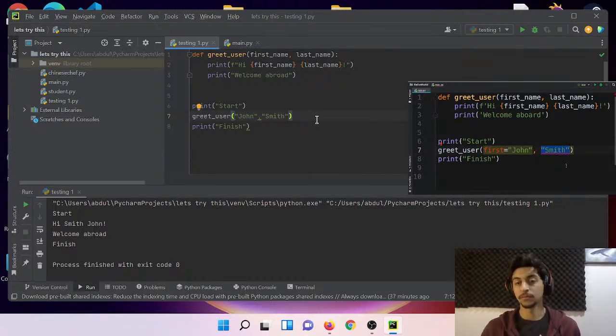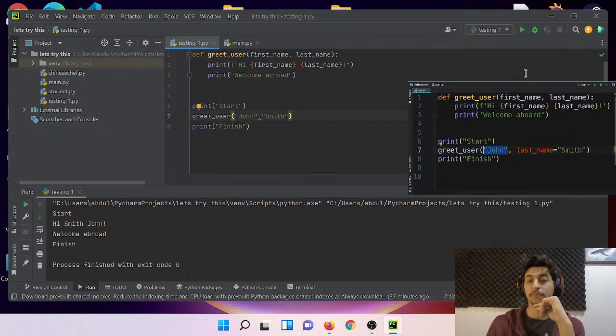In other words, let's remove this keyword argument here. So John is now a positional argument, targeting the first parameter. Now, after this positional argument, we can supply any number of keyword arguments. So if we set last_name to Smith, look, Python doesn't have any problem with this because we're adding a keyword argument after a positional argument. So let's quickly recap. For the most part, use positional arguments.